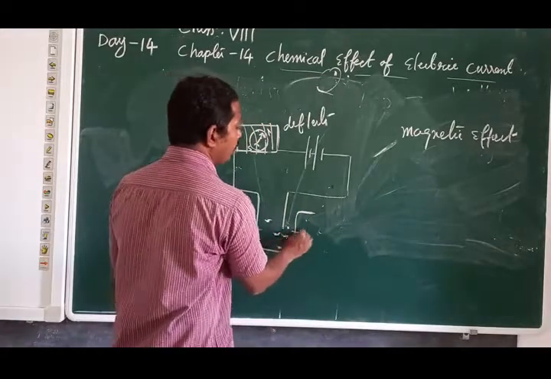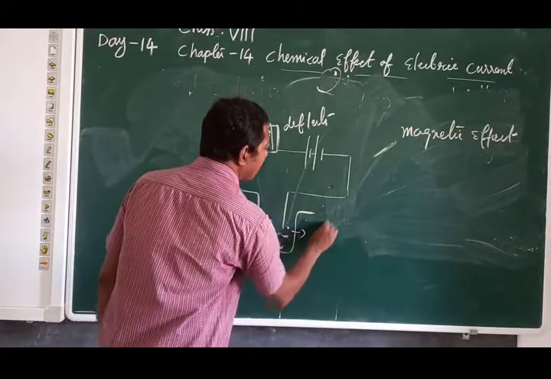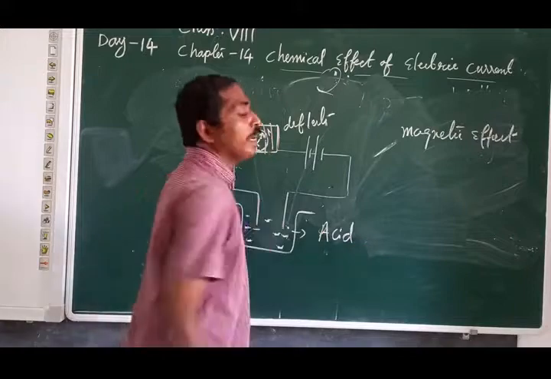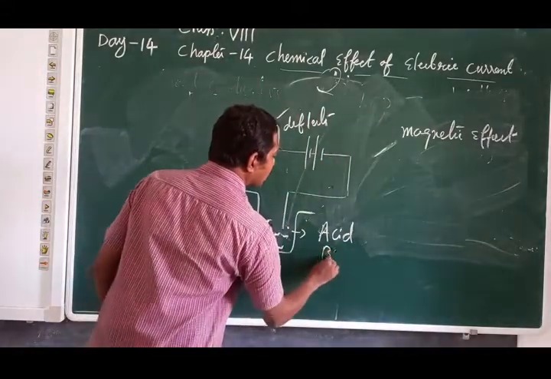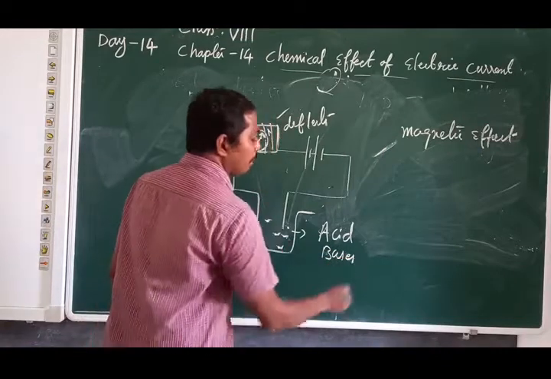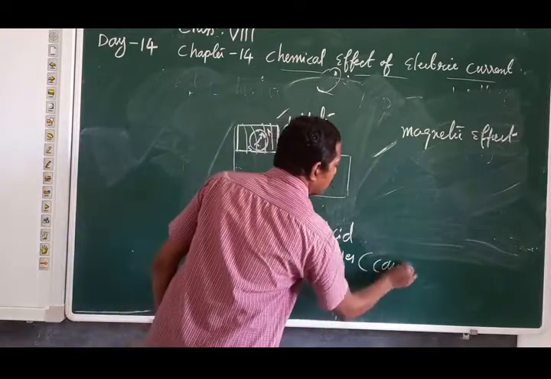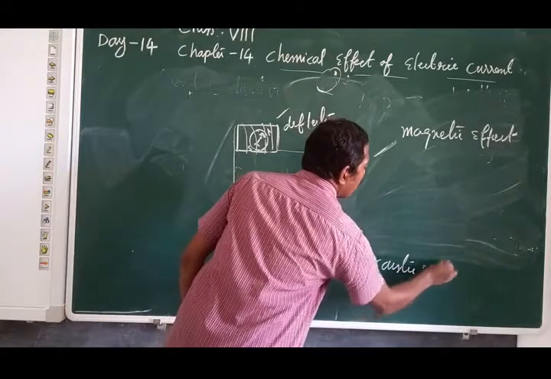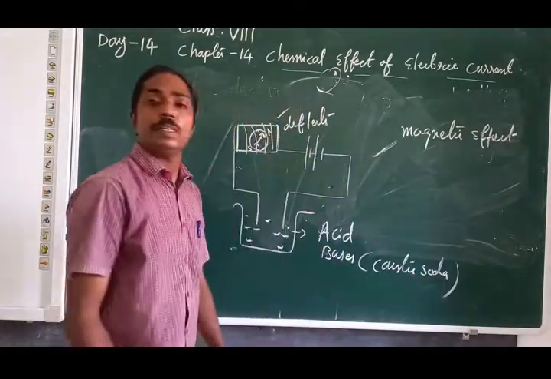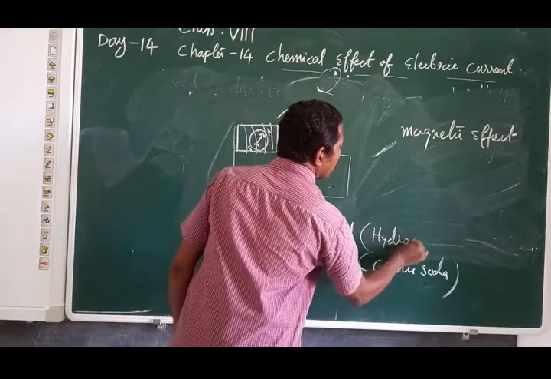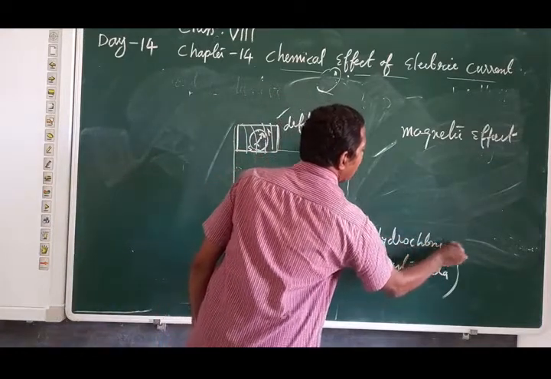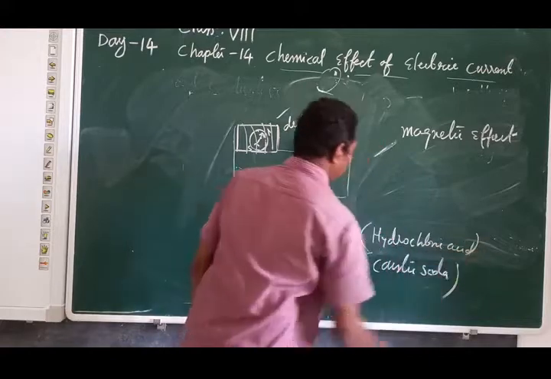If we use acid in this solution, any kind of acid, it deflects. Then bases, it deflects. For example, caustic soda, potassium iodide. Acid example, hydrochloric acid, deflects.